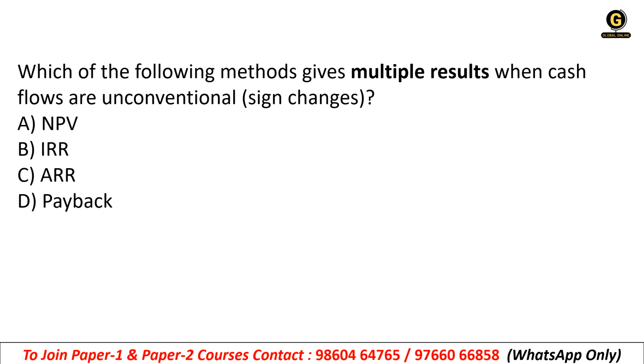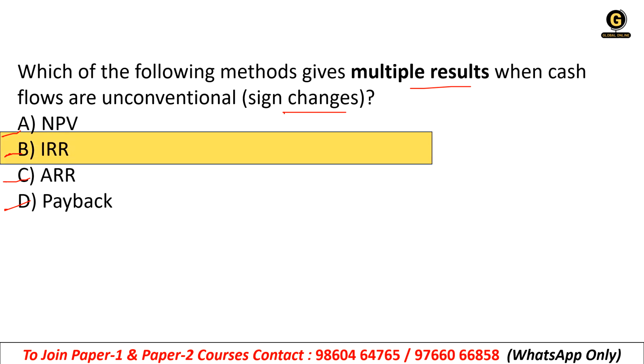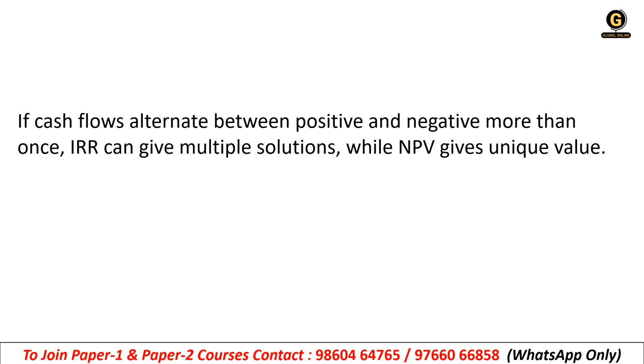Next, which of the following methods gives multiple results when cash flows are unconventional, like sign changes? NPV, IRR, ARR, or payback. Right answer is IRR. If cash flows alternate between positive and negative more than once, IRR can give multiple solutions while NPV gives a unique value.